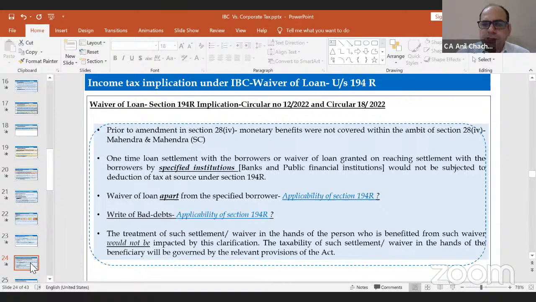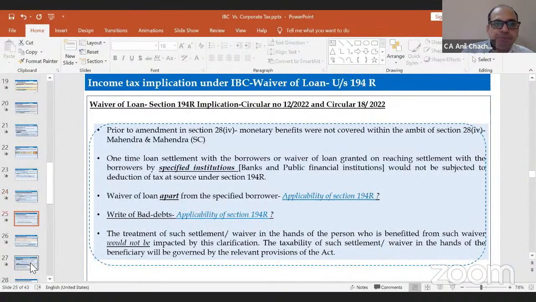Waiver of the bad notes, there is no clarification on whether it will be part of the benefit or perquisites or not, right? So one more clarification which has been given by the CBDT is that the TDS conditions need to be fulfilled, irrespective of what the tax implication is under the law. If the waiver of loan is there and they have fulfilled this specific criteria, you need to deduct TDS. Whatever the implication under the tax law, that's a different matter, right?